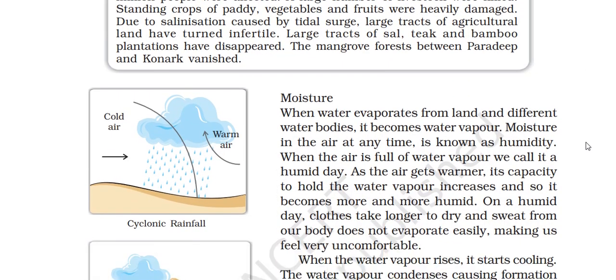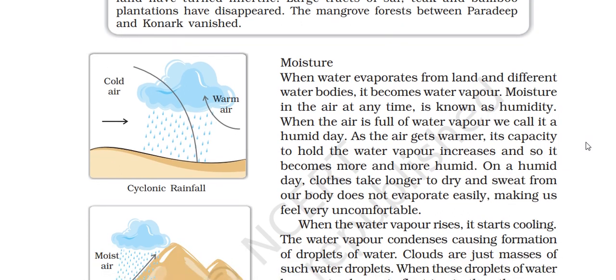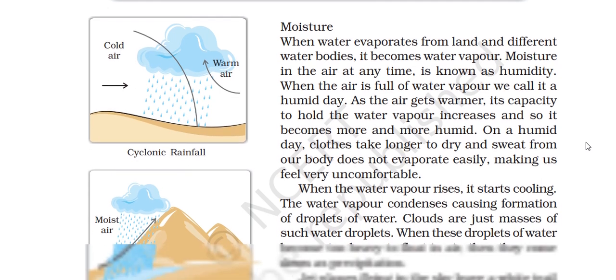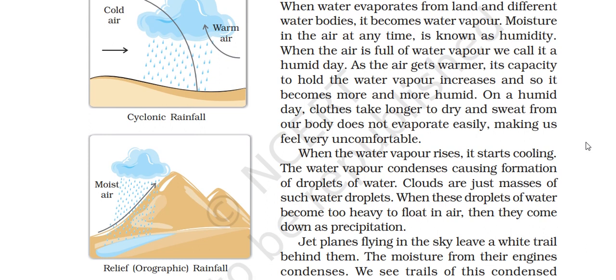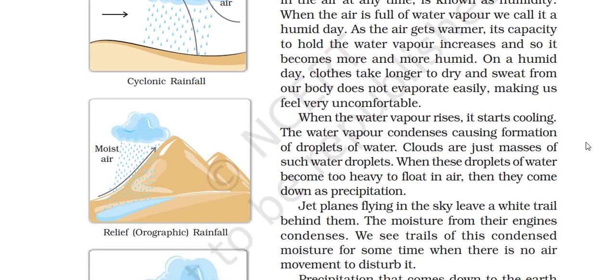Next is moisture. When water evaporates from the land and different water bodies, it becomes water vapor. Moisture in the air at any time is known as humidity. As the air gets warmer, its capacity to hold water vapor increases, and so it becomes more and more humid. On a humid day, clothes take longer to dry, or sweat from our body does not evaporate easily, making us feel very uncomfortable. When the water vapor rises and starts cooling, it condenses, causing the formation of droplets of water. Clouds are just masses of such water droplets.